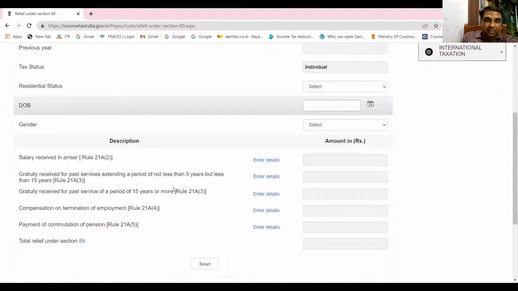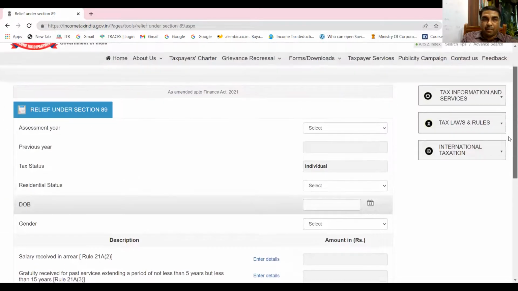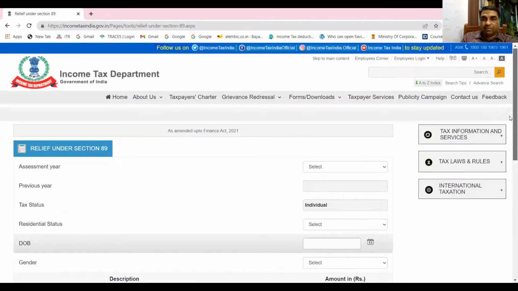Then salary received in arrears, gratuity received for past services. If you give this data, then the relief will be computed. Did you understand? Yes, sir.